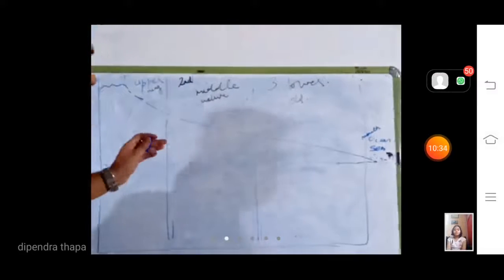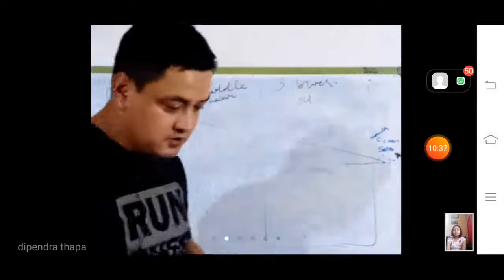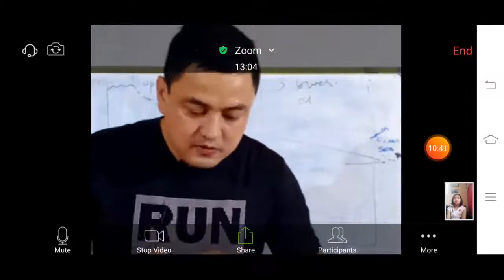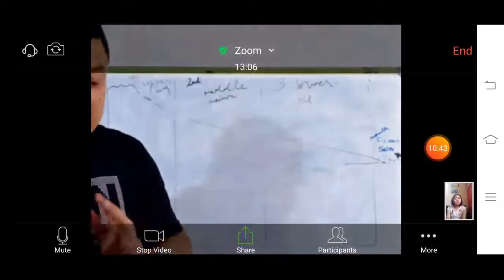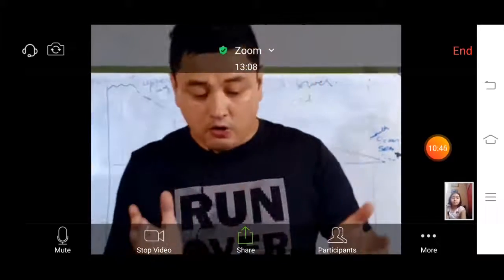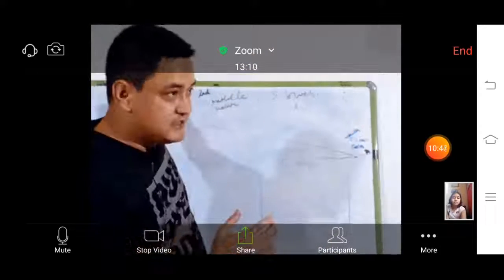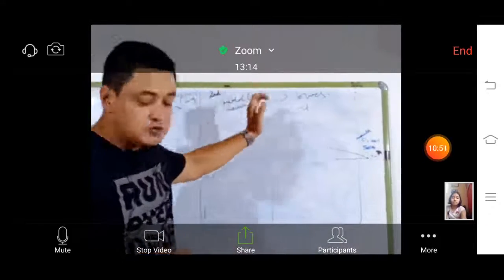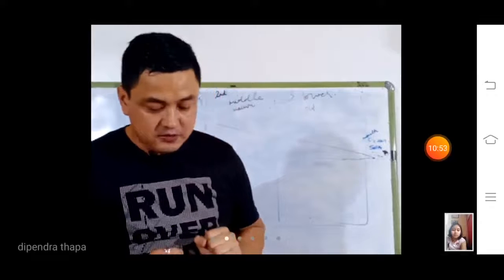So I'm going to discuss this in detail. So the course of the river, as it is born from the mountains, has got three stages: the upper course, the middle course, and the lower course.